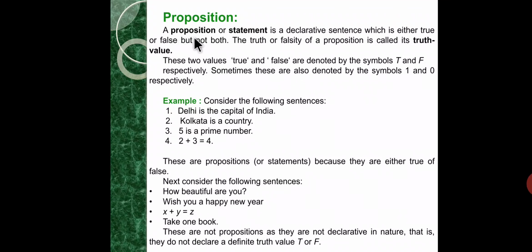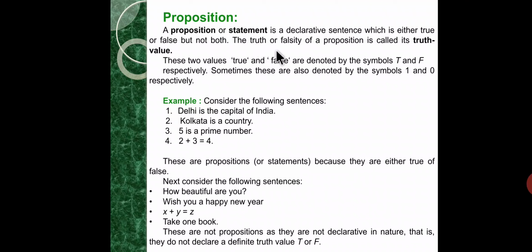Coming to our topic, proposition. A proposition or statement is a declarative sentence which is either true or false but not both. All declarative sentences which can be assigned one and only one truth value, either true or false, are called propositions or statements.